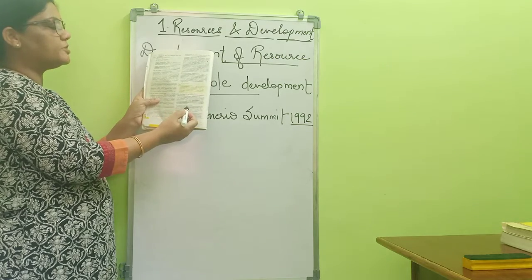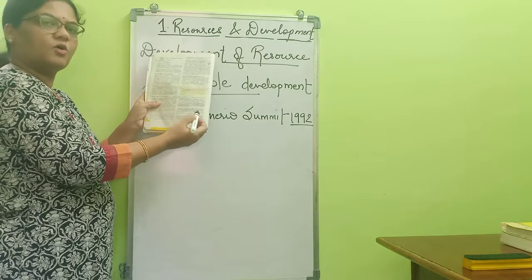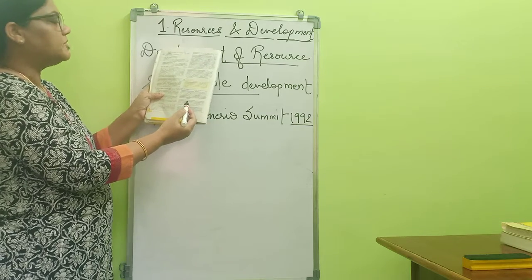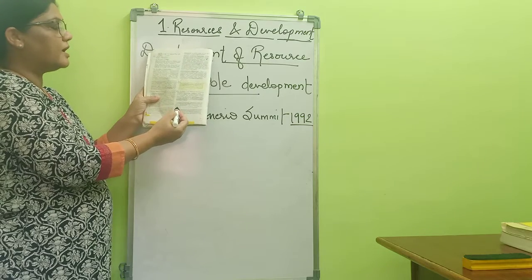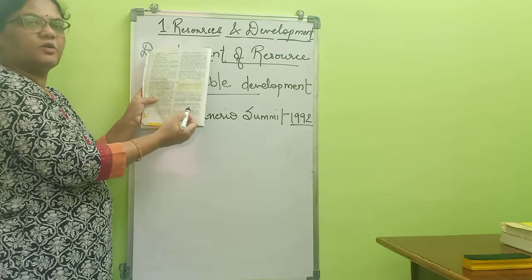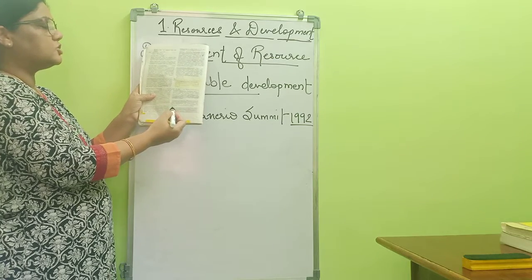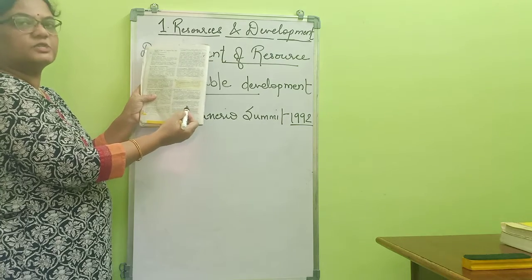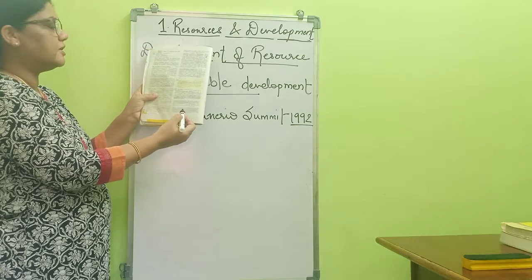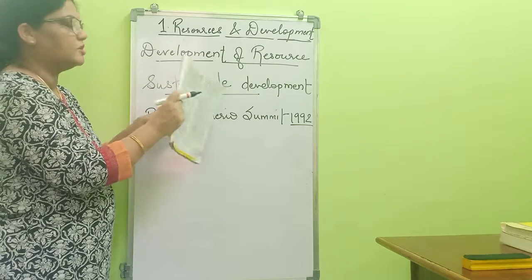Then developed resources: some places have been surveyed with their quantity and quality, but these resources can only be utilized if there is technology or research being done. Then the stock: minerals in the environment which have the potential to satisfy needs and requirements, but that can only be fulfilled with the help of technology.